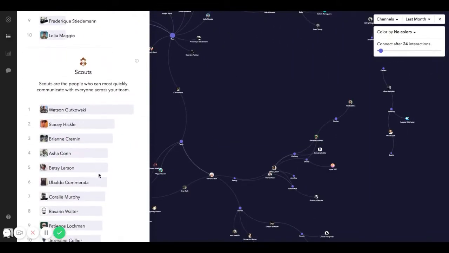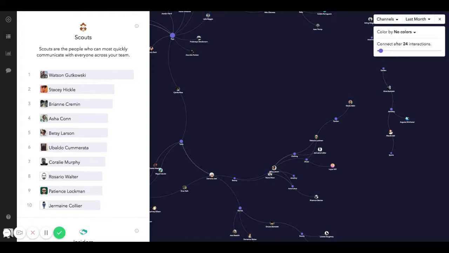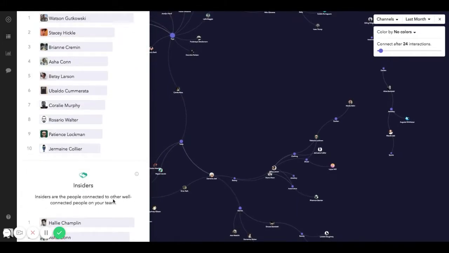We can also look at the scouts, those people who can most quickly communicate with everyone across your team, to ask questions around, should those be the people that serve in that central role? Or is there an issue with our team structures to where the people that we need to be able to communicate with everyone are having trouble doing that in our current Slack instance?